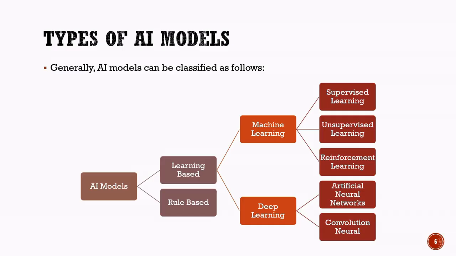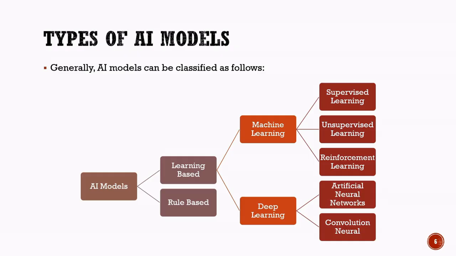Machine learning includes three important approaches: supervised learning, unsupervised learning, and reinforcement learning. In supervised learning, the model learns from labeled examples. In unsupervised learning, it discovers hidden patterns in unlabeled data. Reinforcement learning allows the model to learn through rewards and penalties based on its actions. Deep learning is a more advanced form of learning that uses neural networks inspired by the human brain.